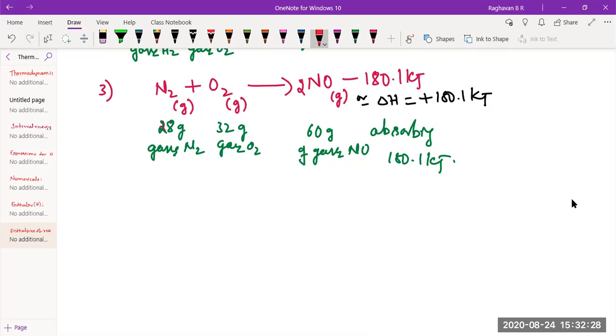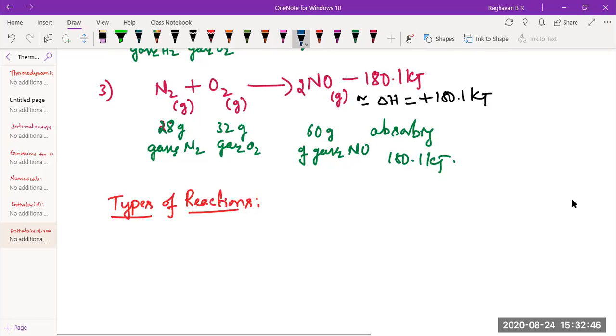Further types of reaction I was telling. Types of reaction. What is the basis for this? The basis is whether heat is liberated or not. Based on heat changes, we are going to classify.